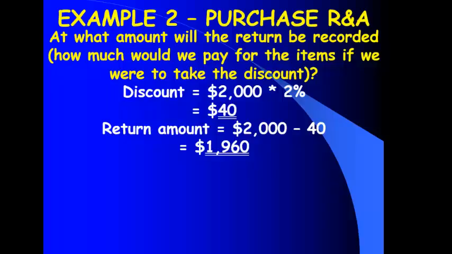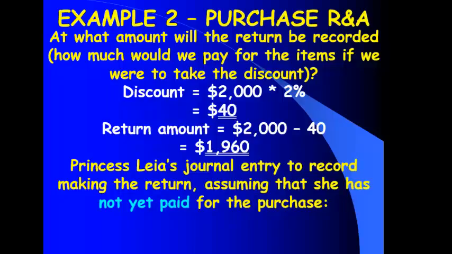$1,960. So it's not a $2,000 return. It now is a return of only $1,960. Why is that? Because the items went into merchandise inventory at the reduced amount. So now when we send them back, they've got to come out at that same reduced amount. Well, let's record returning the item. First off, assuming she has not yet paid for the item. She hasn't paid for it yet.